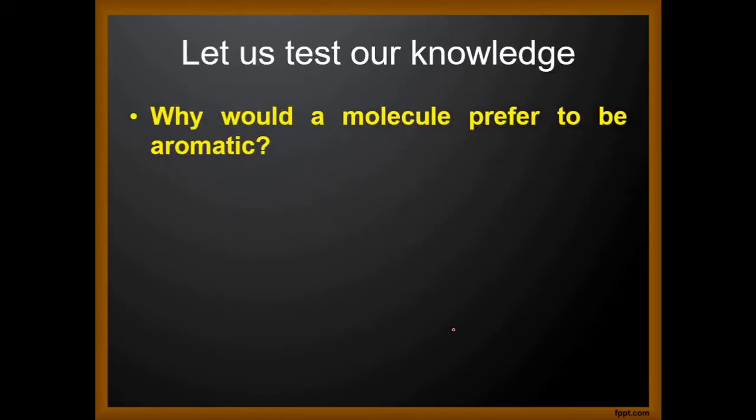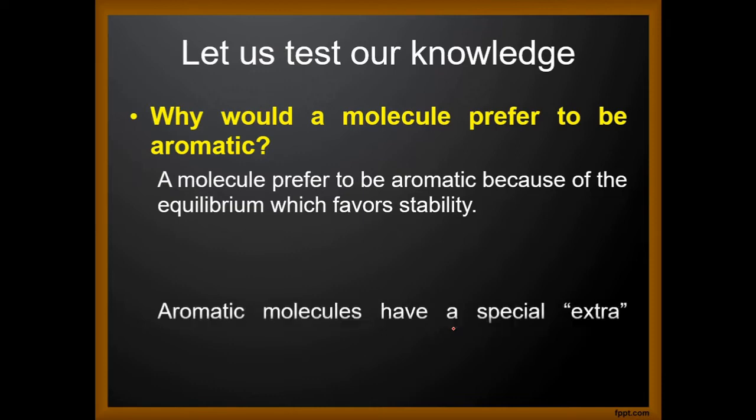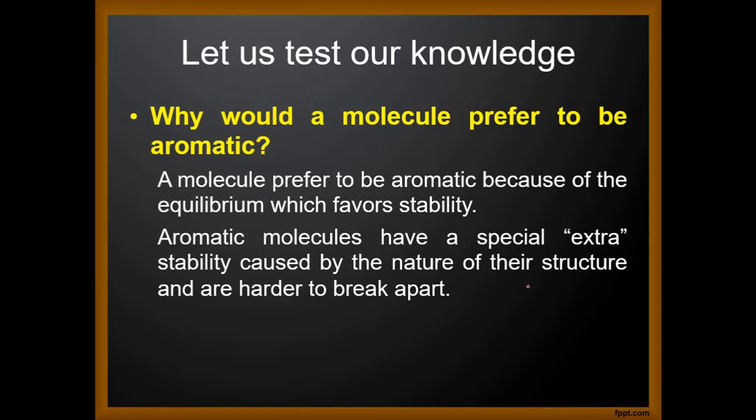Let us move on to our next question. Why would a molecule prefer to be aromatic? What is the need for a molecule to be aromatic, and why do certain molecules show extra stability when they are aromatic? A molecule prefers to be aromatic because the equilibrium which favors stability ensures the molecule to be stable with more stability parameters entrusted into the molecule. Aromatic molecules have an extra stability caused by the nature of their structure, and they are harder to break apart,